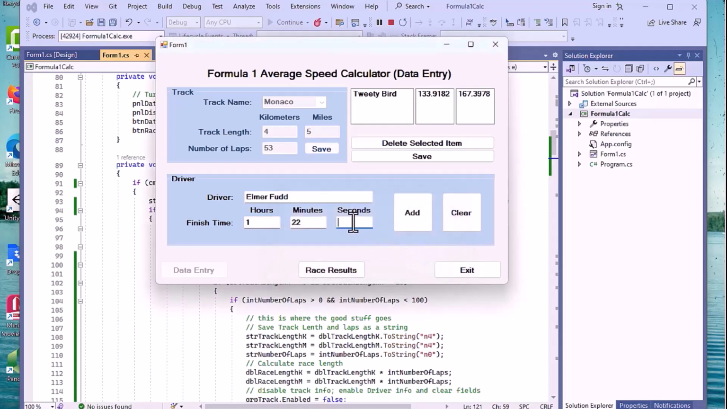So we're going to put in 59.56 seconds and add that. And that did take. It did take nicely. So basically, we've got all our pieces in place. We've done our checking here.